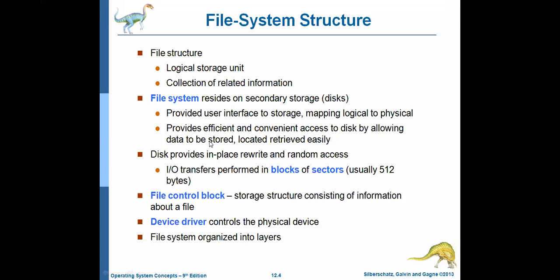Okay. And then what are you storing the information on the disk for? If we store the information or a file on the disk, then we can access the files in a convenient and efficient manner. That means with the help of disk, we can store the information as well as retrieve the information in a convenient and efficient manner. Okay. And the next point, what are the characteristics of the disk? We can rewrite in place as well as random access. These two are the characteristics of the disk, and the disk provides these two functionalities, in place rewrite as well as random access.